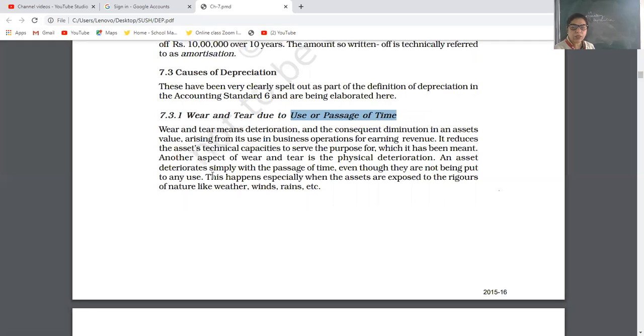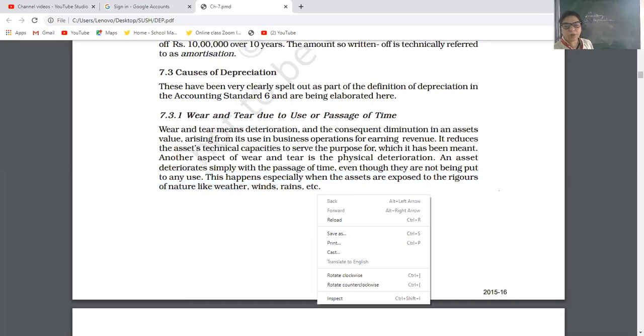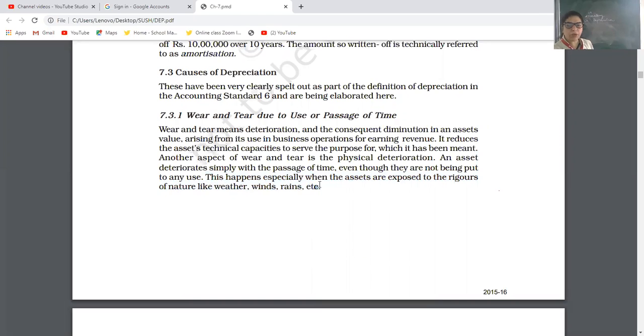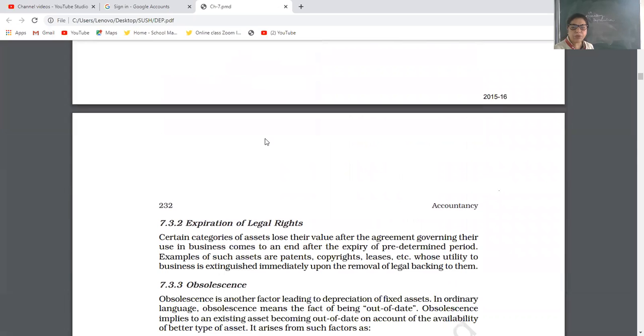Why does the asset wear and tear? Note down please. This happens especially when the assets are exposed to the rigors of nature like wind, rain, etc. If your furniture is in the rain or in direct sunlight, the value of that will go down. So this happens especially when the assets are exposed to the sun, weather, wind, etc. So by the passage of time, the value goes down.